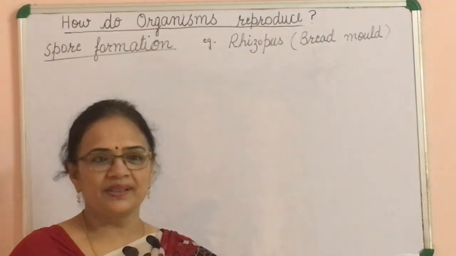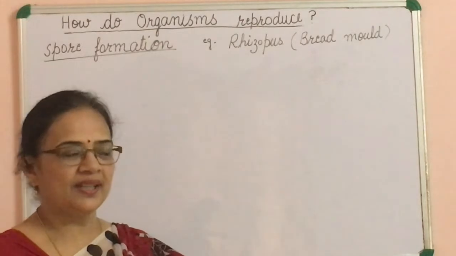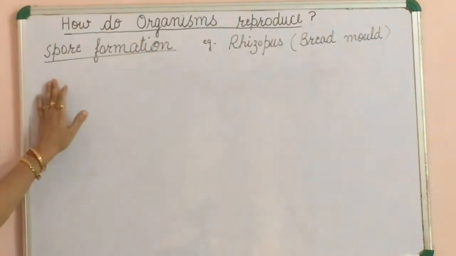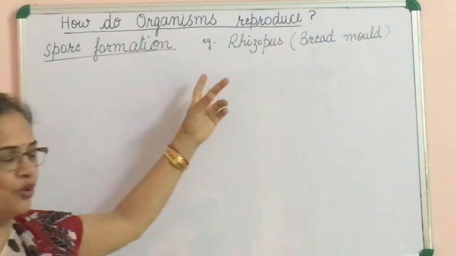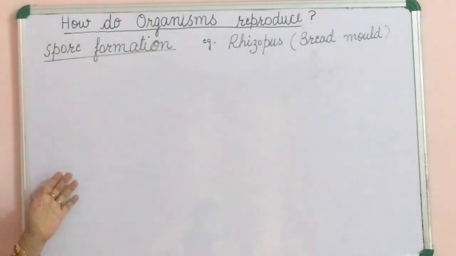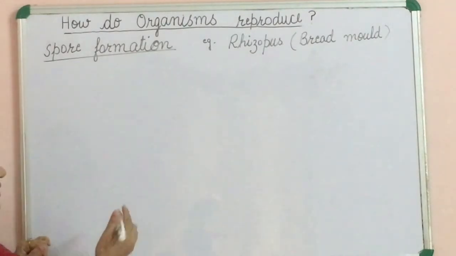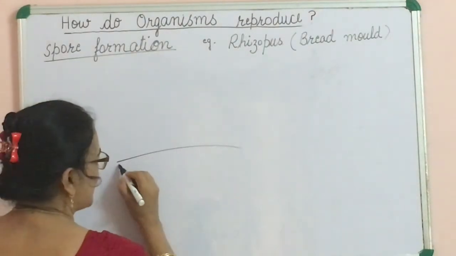Good morning, students. Our today's topic under asexual reproduction is spore formation. Example is rhizopus or bread mold. Sometimes on the bread fungus arises, that is because of this spore formation. In this, on the bread under moist conditions, thread-like structures appear.